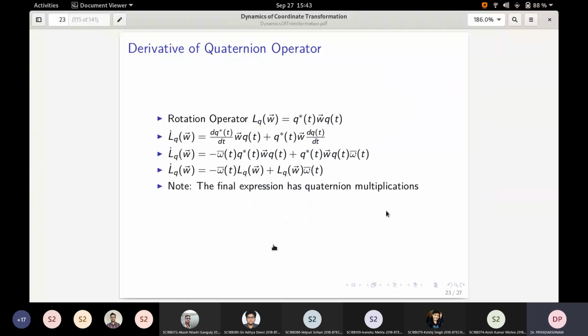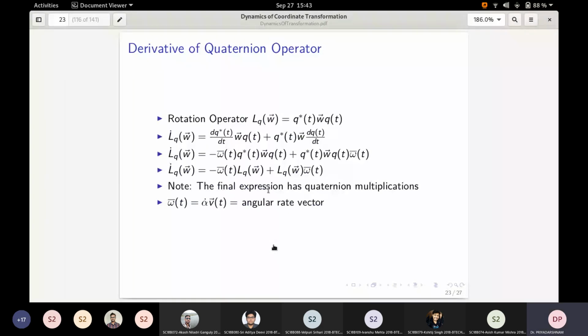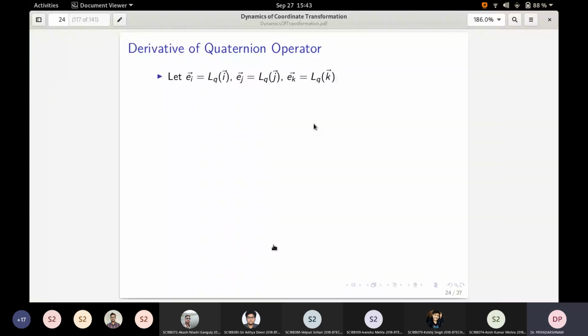So this final expression is quaternion multiplication, where omega bar is alpha dot v, which is the half angular rate vector. So yeah, I think this is the final expression we are interested in. Whatever we are doing now is just additional discussion on the same thing, just to make things clear.